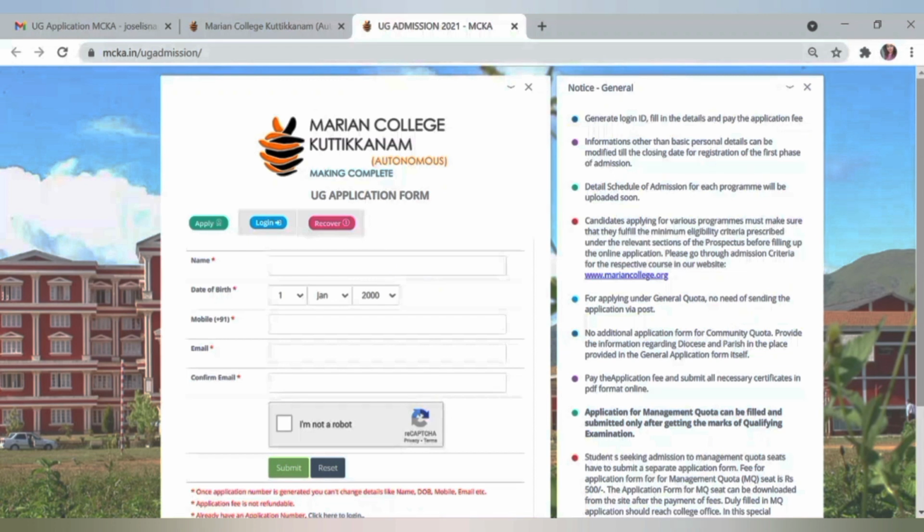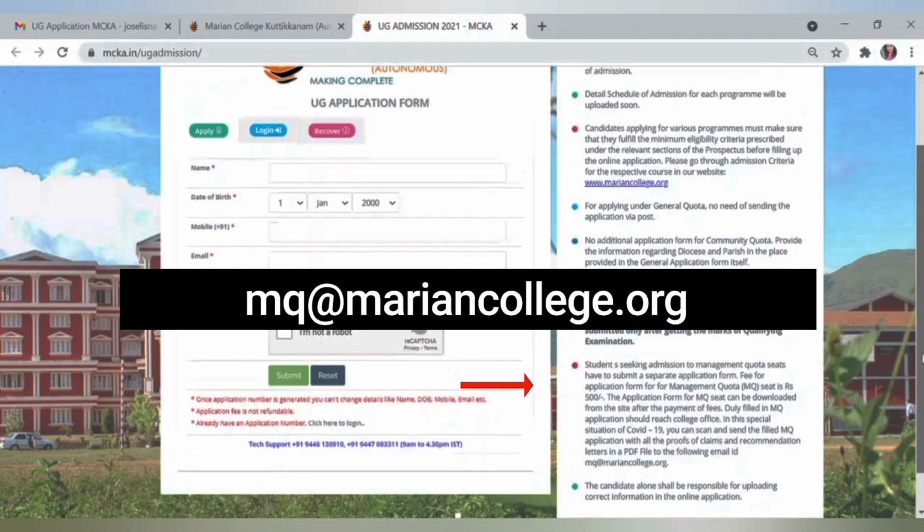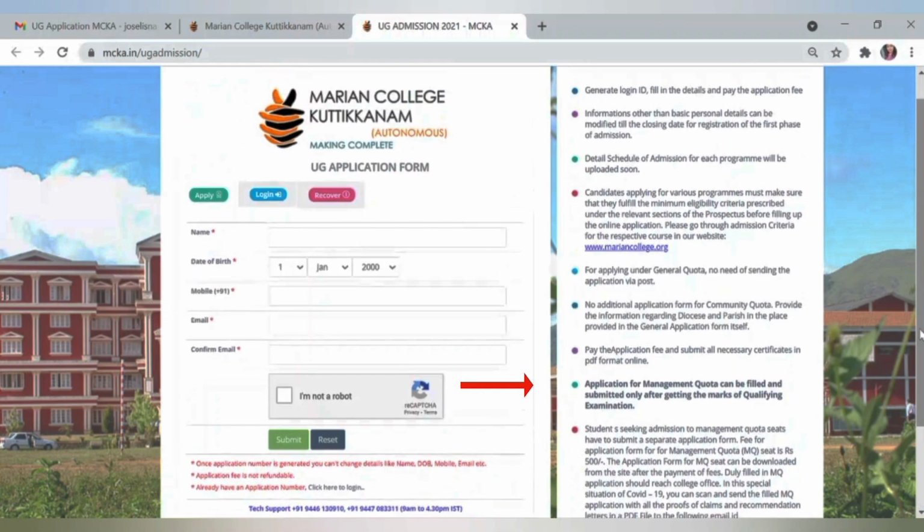Okay, once you have paid this management quota fee, you can download the management quota application form, fill it, and scan the duly filled application with all the proofs of claims and recommendation letter in a PDF file and send all these documents to this given email ID, mq@mariancollege.org.